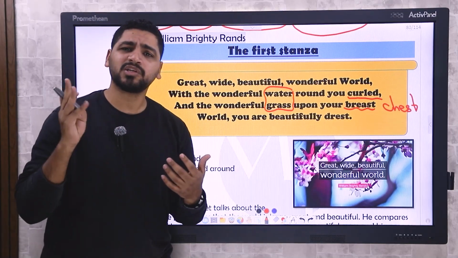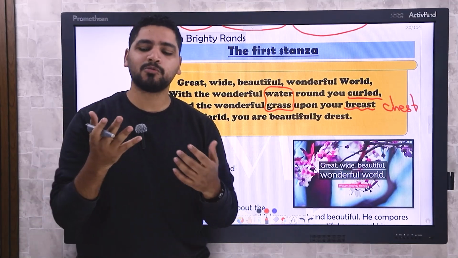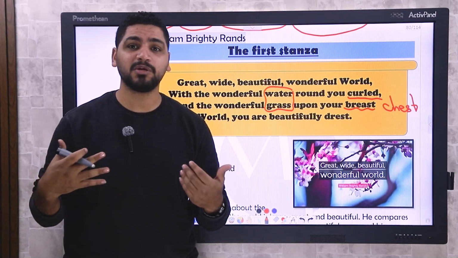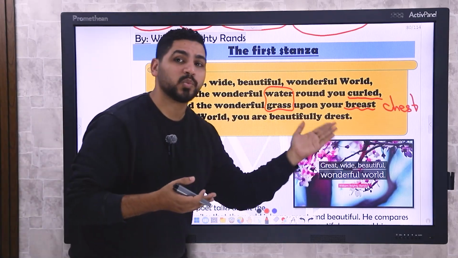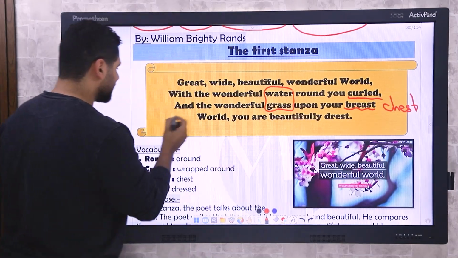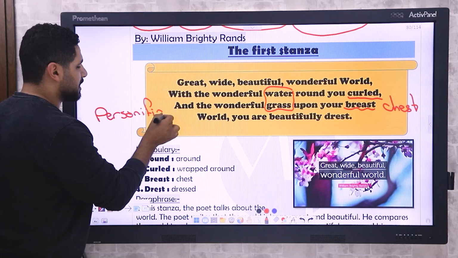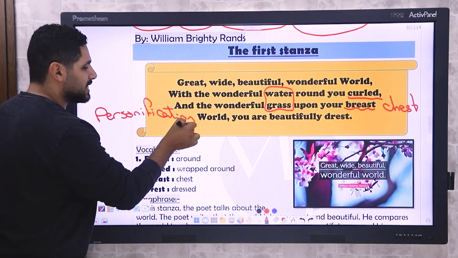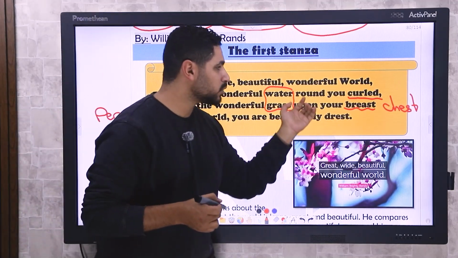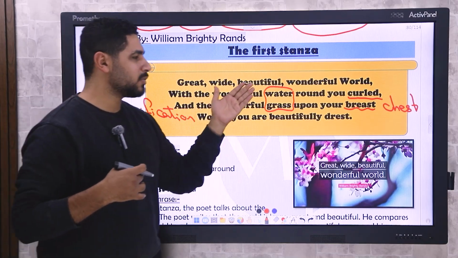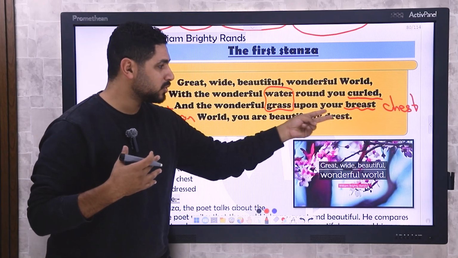But wait, can we wear grass? No. Can we wear water? No. That's a metaphor, comparing grass and water as a dress that can be worn. And in the last line, there is a personification because the world cannot wear anything. Here there is a personification, and also here. The last 2 lines, 2 different personifications. The poet compares the world to a person who has a chest, and the poet compares the world to a person who can be wearing a beautiful dress. So these are two different personifications.